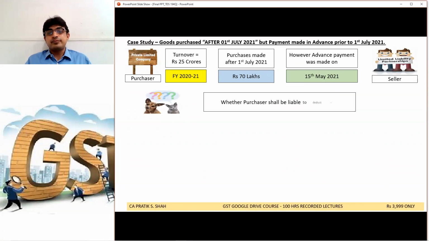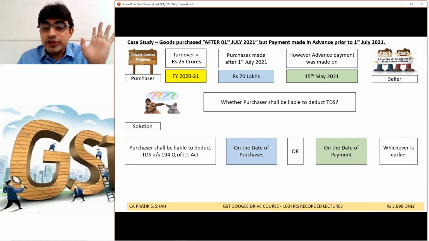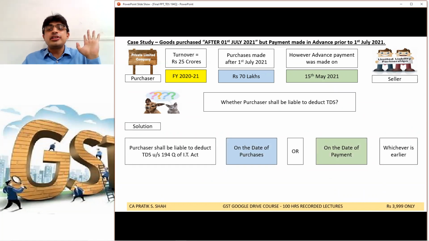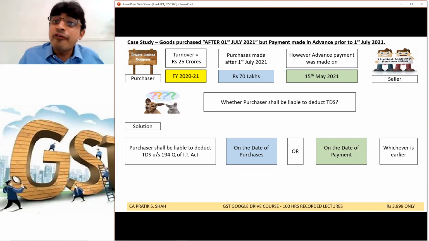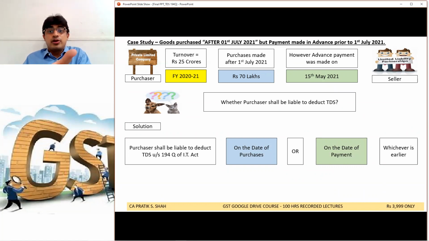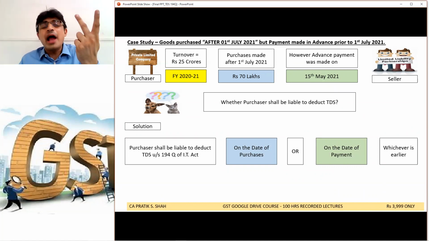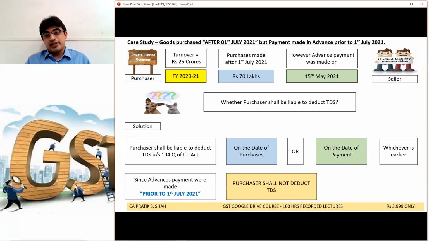Now tell me, whether the purchaser shall be liable to deduct TDS or TDS will not be applicable. Same thing. The purchaser shall deduct TDS on the date of purchase or on the date of advance payment, whichever is earlier. What is earlier? Advance payment. It was on 15th May, prior to 1st July. Hence again, no TDS applicable.